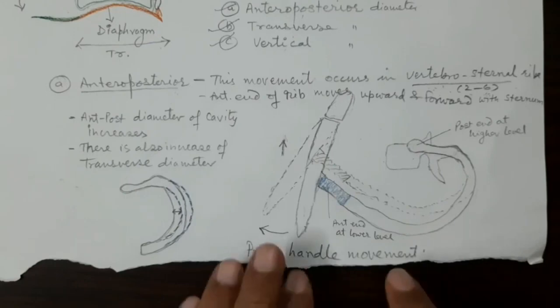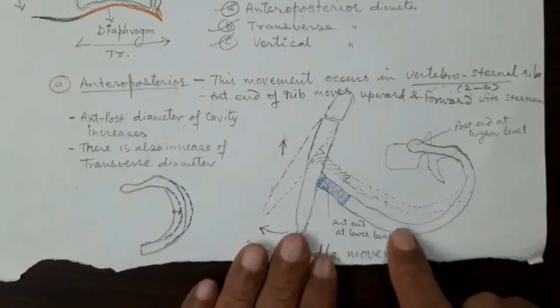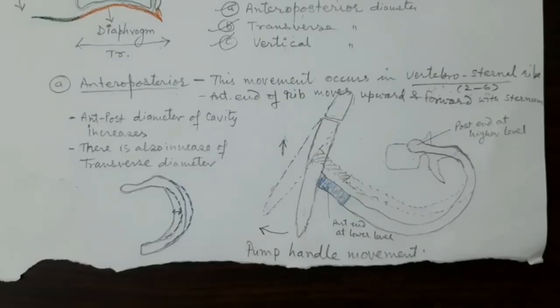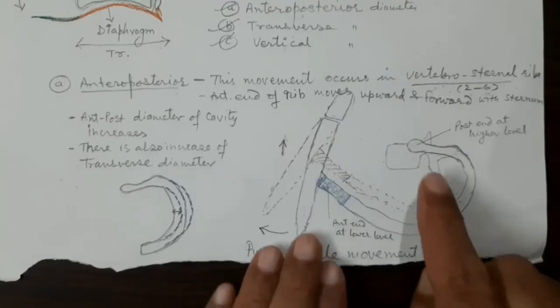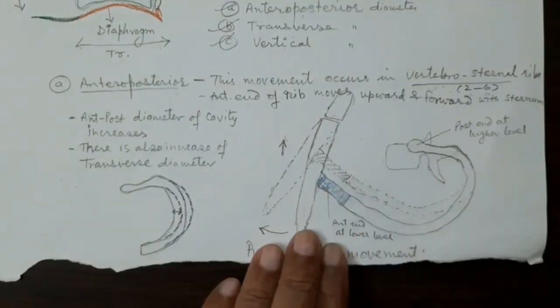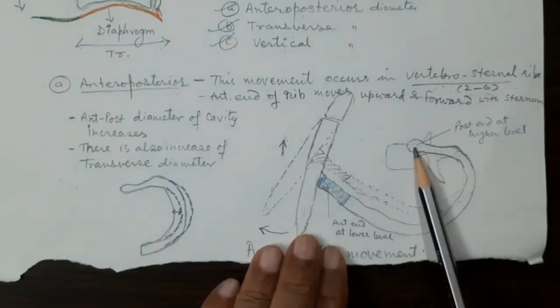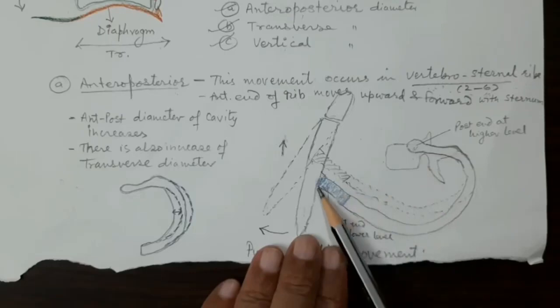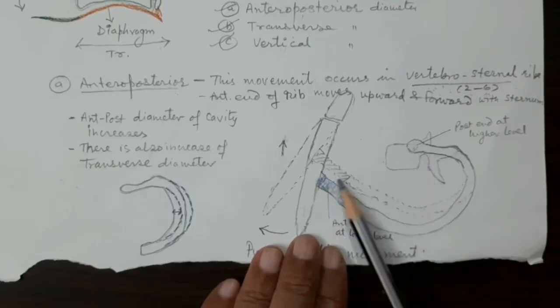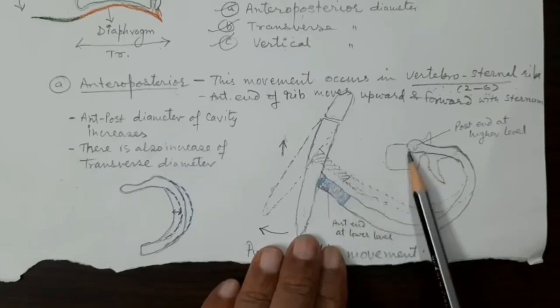Now in this movement, the anterior end of the rib moves upward and forward with the sternum. Why does it move upward and forward with the sternum? Because the two ends of the rib, the posterior end at the costo-vertebral joint and the anterior end forming a joint with the sternum, are at two different levels.